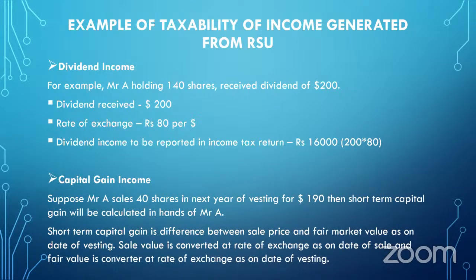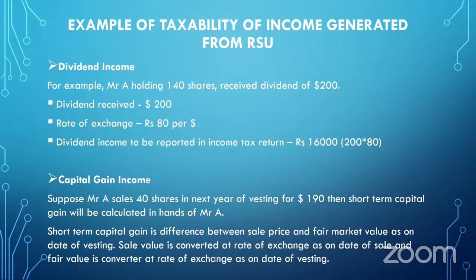Now this amount will be in dollars, but we have to convert the amount from foreign currency to INR because we have to declare the amount in the income tax return and calculate the tax liability on the INR value.